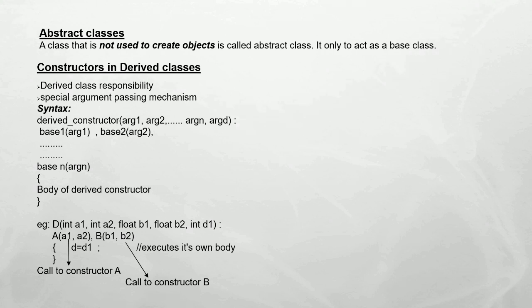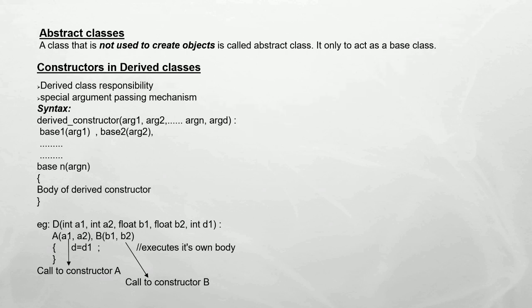of the derived class. Since the derived class takes the responsibility of supplying initial values to its base classes, we supply the initial values that are required by all the classes together when a derived class object is declared. Here, we have a special argument passing mechanism for passing the values to the base class constructors.